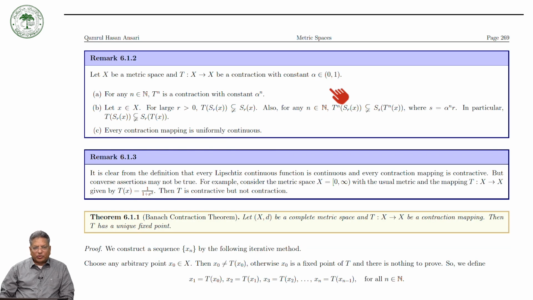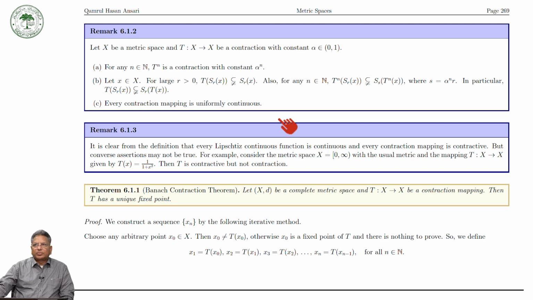And then we proved the Banach contraction theorem. Okay, that was the main result. So the Banach contraction theorem says, and it is a very simple theorem, that every contraction map defined on a complete metric space has a unique fixed point. It's very simple. And the proof was constructive, and from the constructive proof we can prove the result.